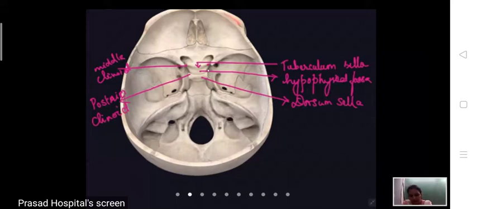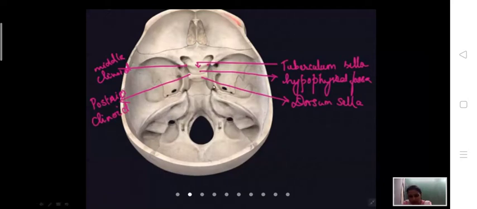This one is the middle clinoid process. This one is the anterior clinoid process. Between the middle clinoid and the anterior clinoid, there is a ligament, and this ligament is called the caroticoclinoid ligament. Through this ligament, a space is formed, the caroticoclinoid foramen.